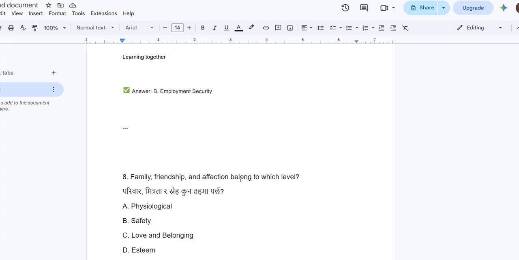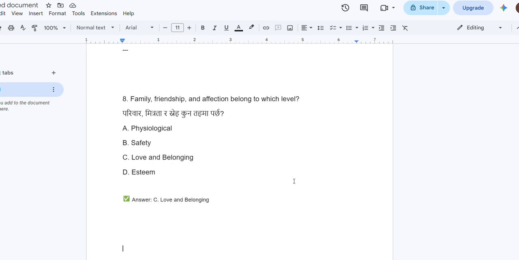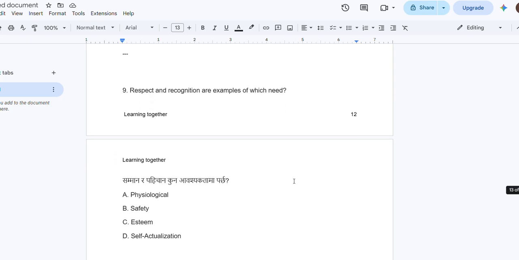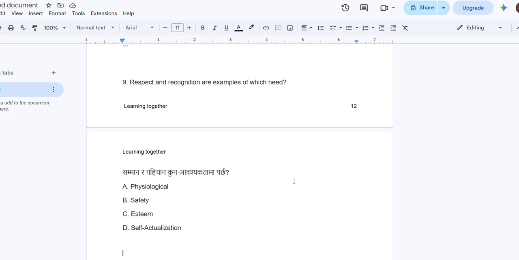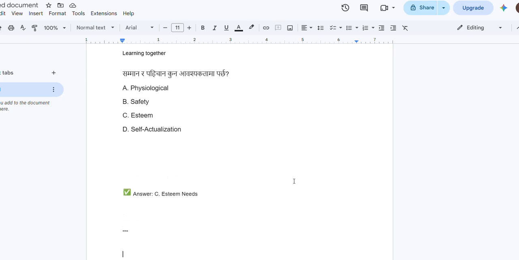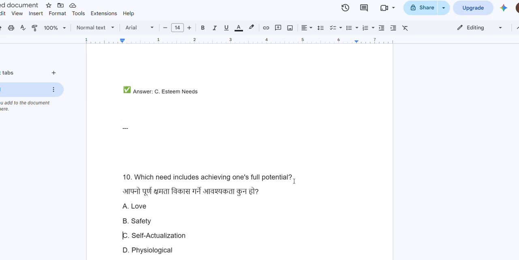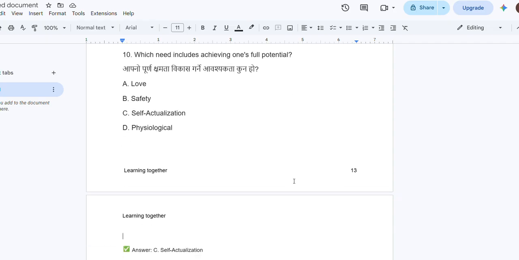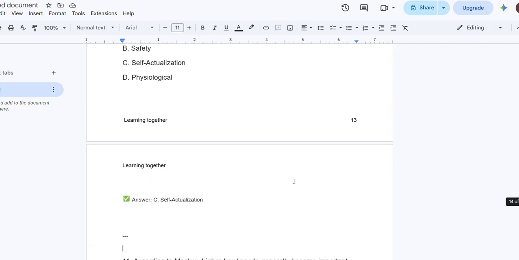Family, friendship and affection belongs to which level? I think this belongs to the love and belonging. Answer C. Respect and recognition are the example of which need? That is C, esteem need. Which need include achievement of full potential? That is C, self-actualization.